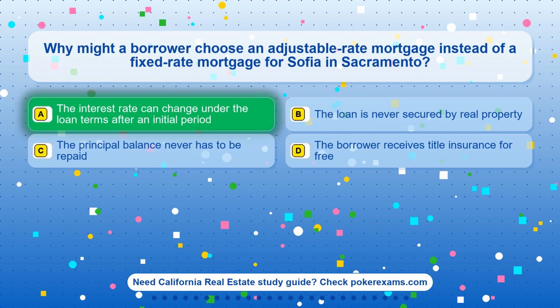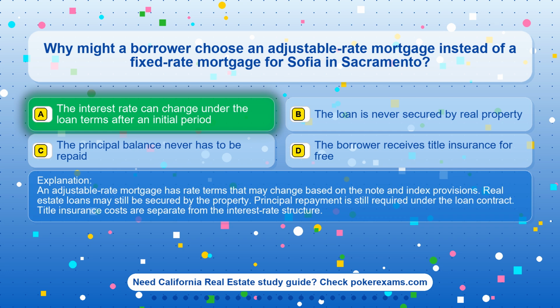The correct answer is option A. The interest rate can change under the loan terms after an initial period. An adjustable-rate mortgage has rate terms that may change based on the note and index provisions. Real estate loans may still be secured by the property. Principal repayment is still required under the loan contract. Title insurance costs are separate from the interest-rate structure.